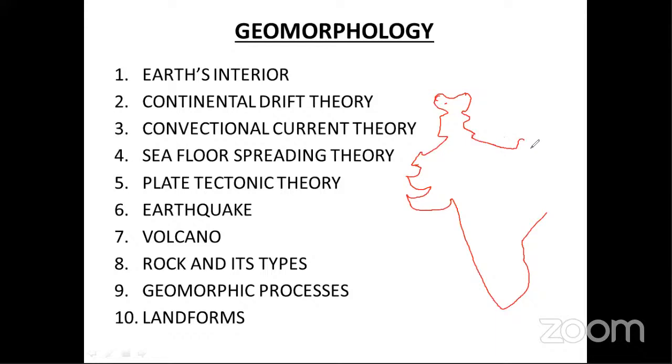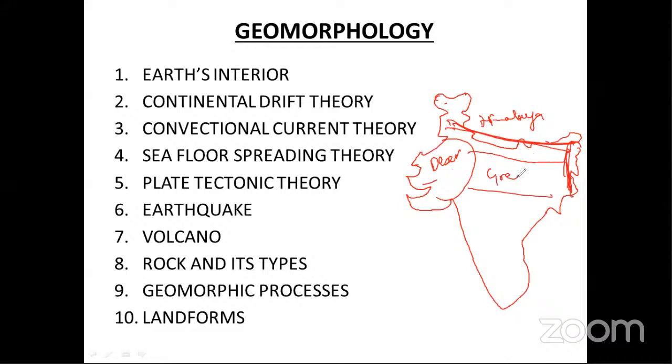Let me draw a very rough map of India. Suppose this is the rough map of India. You see the Himalaya is present here, and the northeastern Himalaya is also present. This entire region is called the desert part. This part of India is called the Great Plain of India. Then you see the Western Ghat is present here, and the Eastern Ghat is present here. So these mountains are present. We call this the physiography of India.